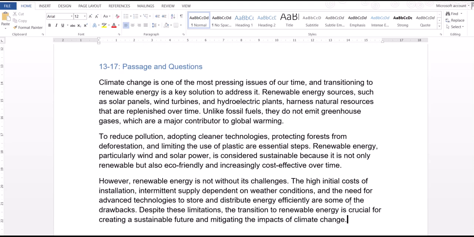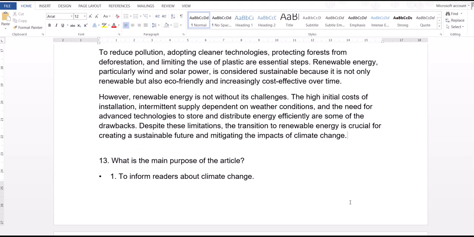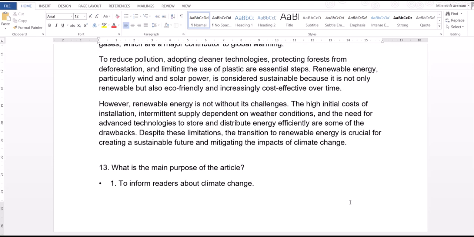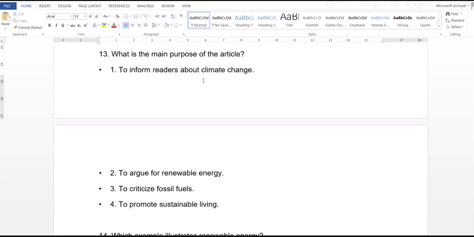Although if you look at the options, we did not come across much about fossil fuels. They have mentioned fossil fuels here, but they do not explain more about that, so that is not the purpose. So we can eliminate option 3. Next one, option 4, to promote sustainable living.